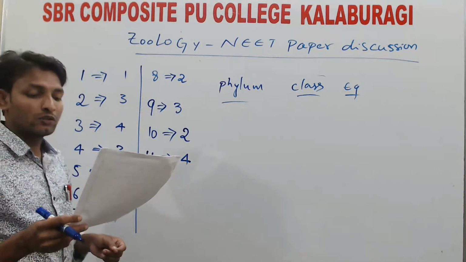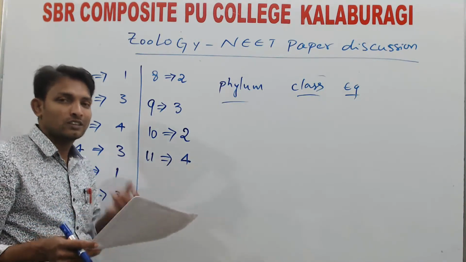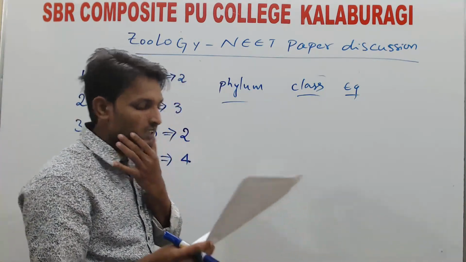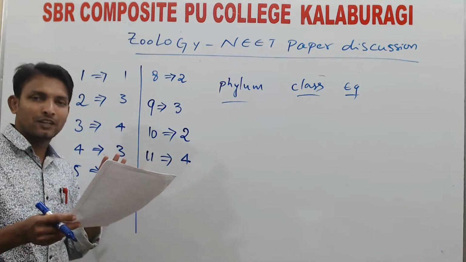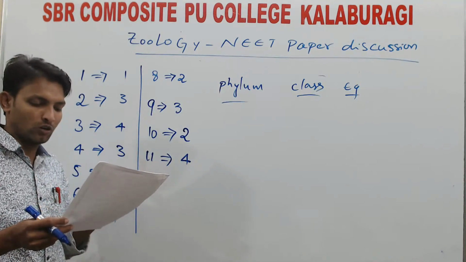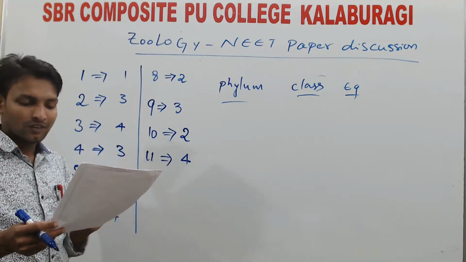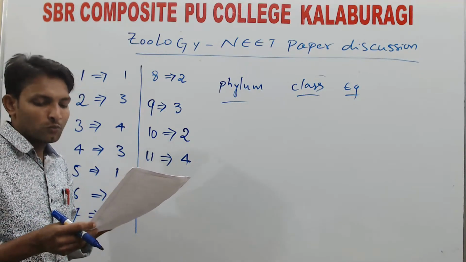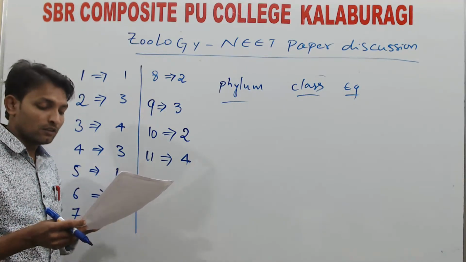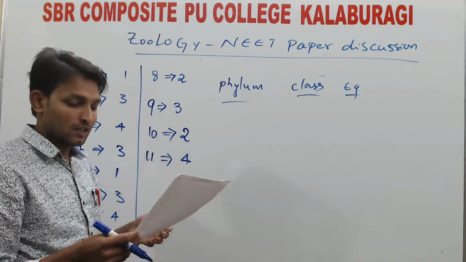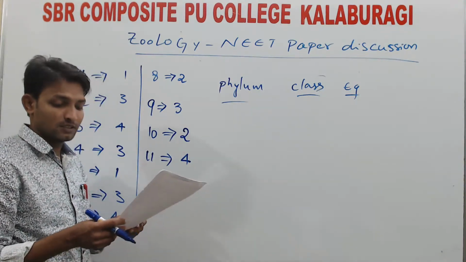12th, in which of the following are jaws found? Jaws, mouth is having the jaws. If you see, Herdmania, sea squirt commonly called, which belongs to the Urochordata. Next, Petromyzon. Petromyzon, common name is lamprey, and Amphioxus.